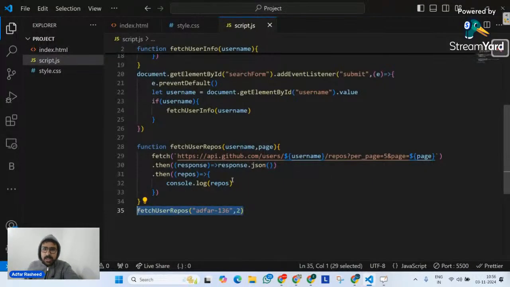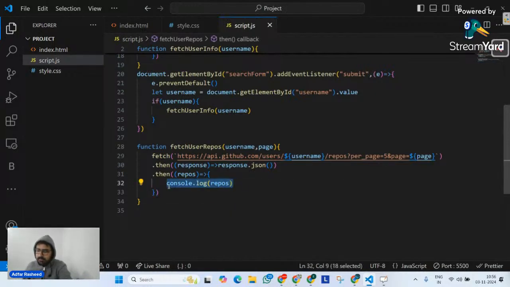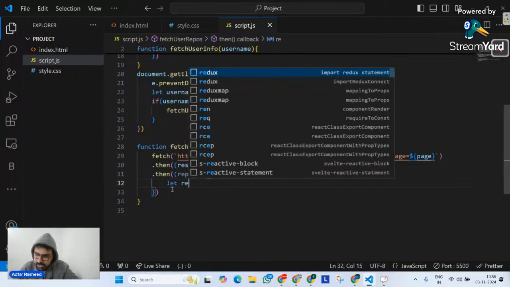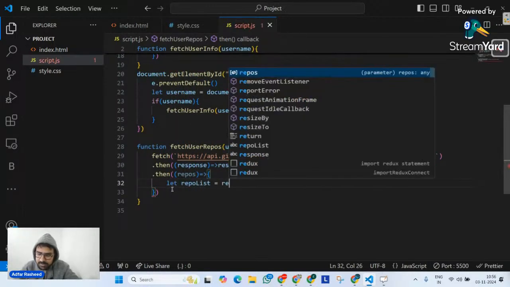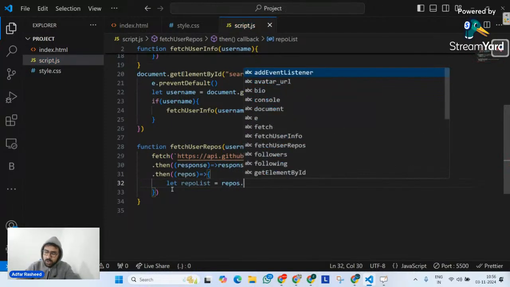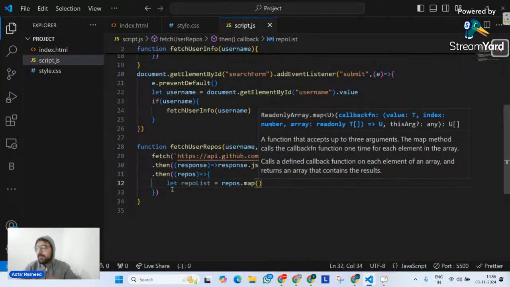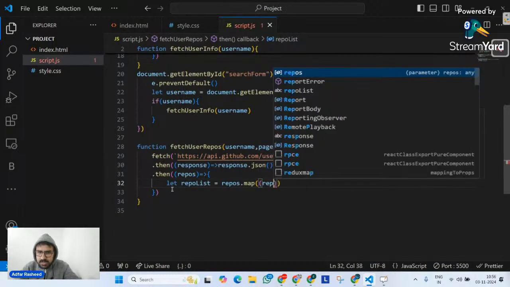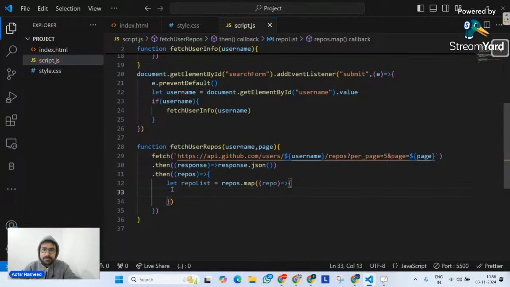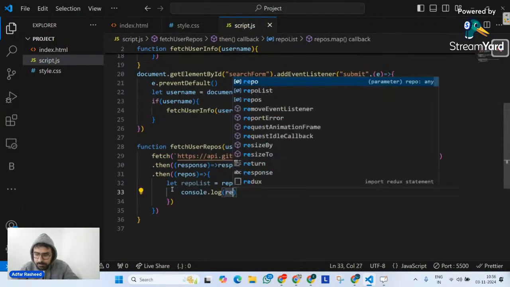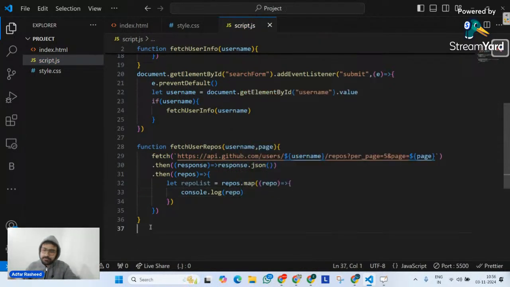So let me go here and remove this, and remove this as well. What I will do is create a variable. Let me say let repoList is equal to, and on my repo, since it's an array, I'll call map. When I implement map, there are 2 arguments it receives, item and index. Let's suppose I'm not interested in the index, so I'm going to pass only repo here. Now tell me, if I console.log my repo, what is it going to do?